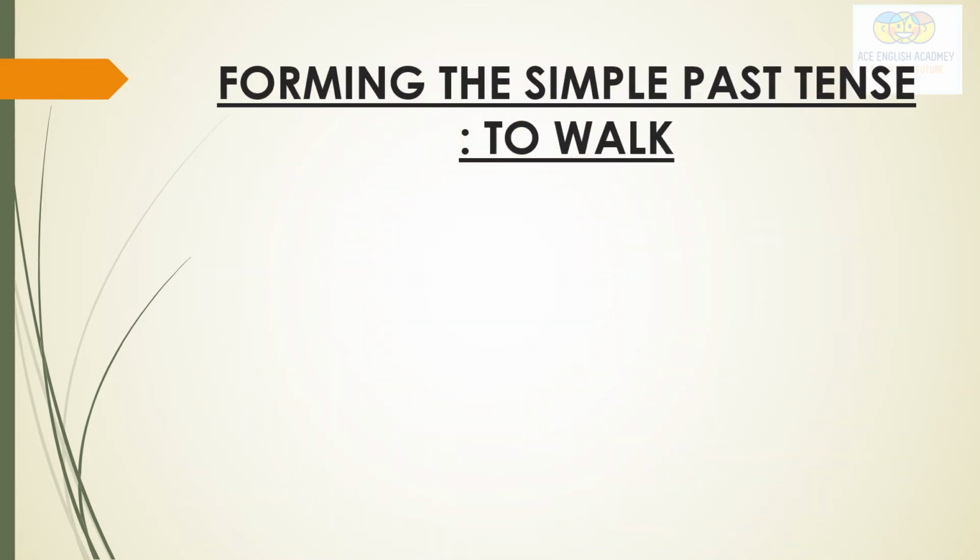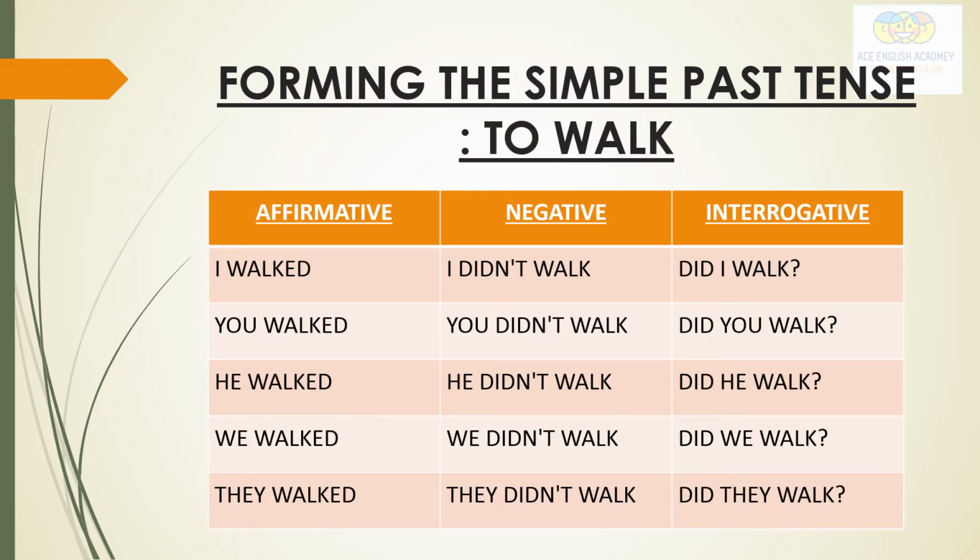So here I have made all three types of sentences. And I have already told you about the WH interrogative sentences. I walked, I did not walk. See, did not walk. With all the persons we use did, and with all the persons the verb is in first form. So affirmative, negative and interrogative. Got it? Clear? Go through them, read all the sentences. So this was about the simple past tense.